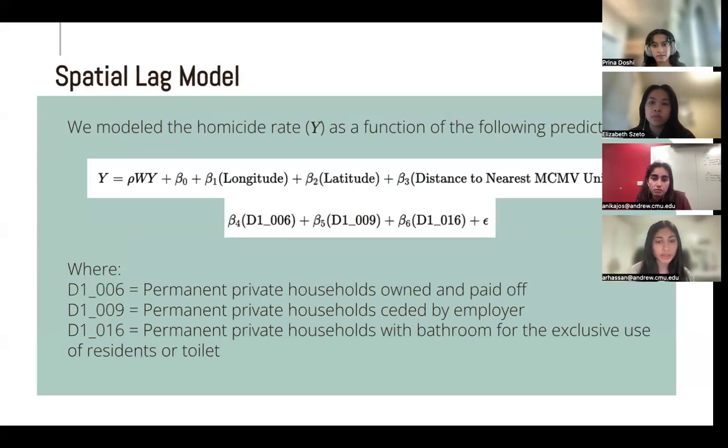The other model type that we used was a spatially lagged model. In essence, it's the same as a linear model, but it includes a spatial lag term, which captures the influence of neighboring census tracts. We also included covariates that the GLM identified as being strong predictors, including distance to nearest housing unit and also other household indicators.